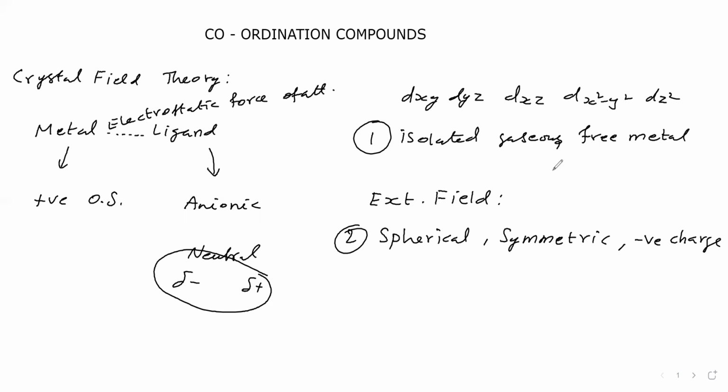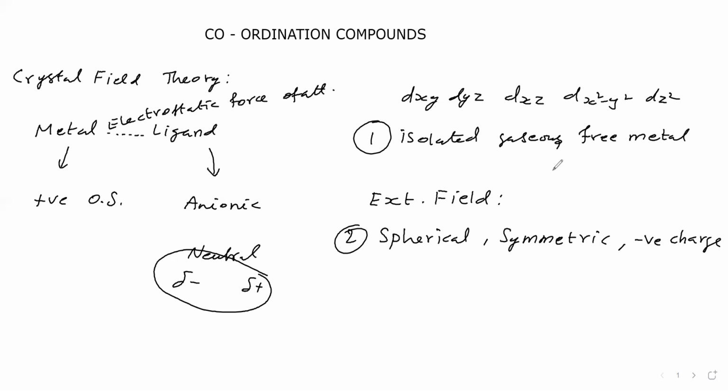Therefore, if the nature of the central metal is different, the valence shell 5d orbitals will have different energies. That energy depends on the nature of the central metal, whether it is cobalt or iron or nickel. Based on that, the energy of the d orbitals will vary.